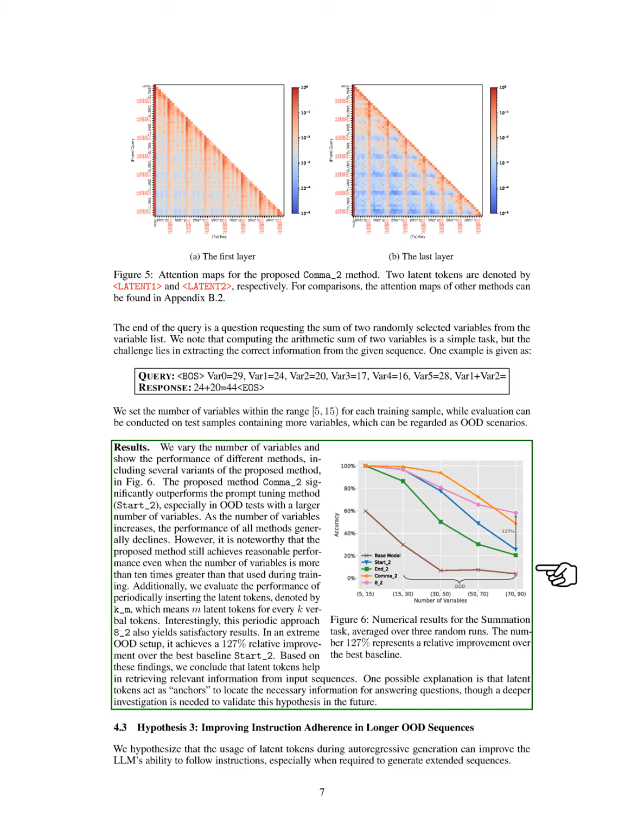Next, we hypothesize that using latent tokens during autoregressive generation can enhance the model's ability to follow instructions, especially for generating longer sequences.